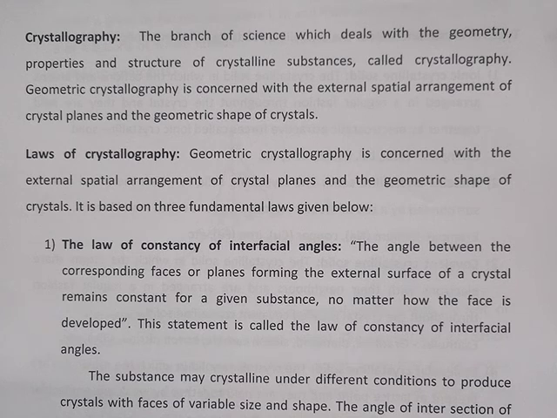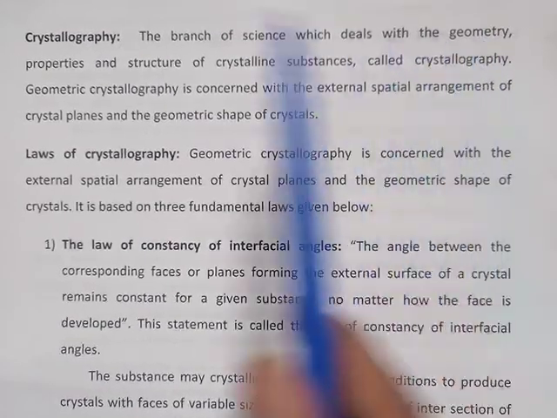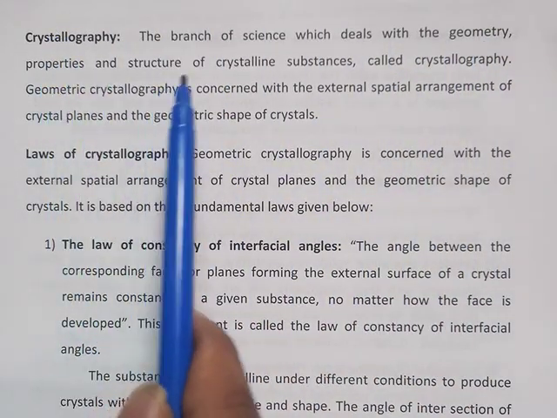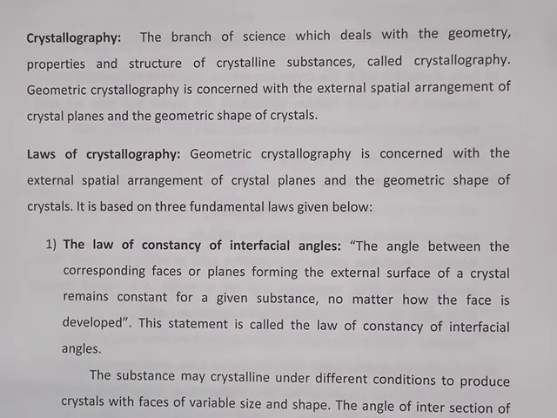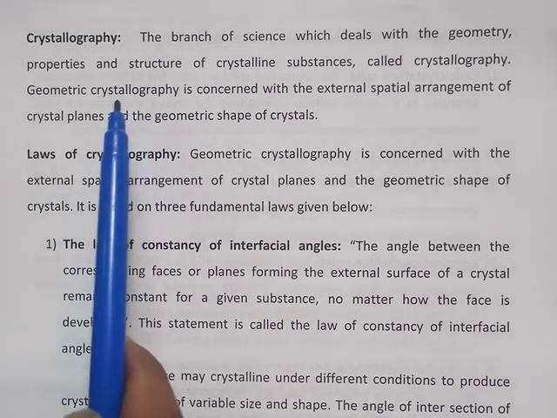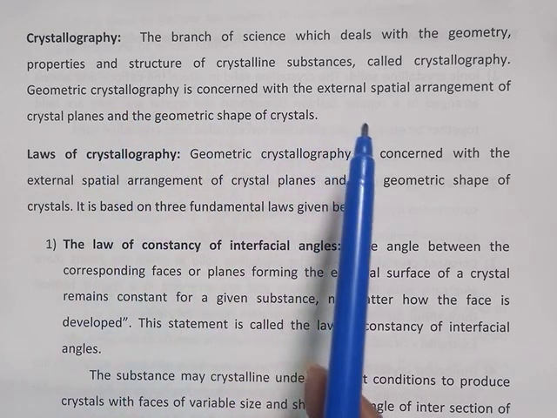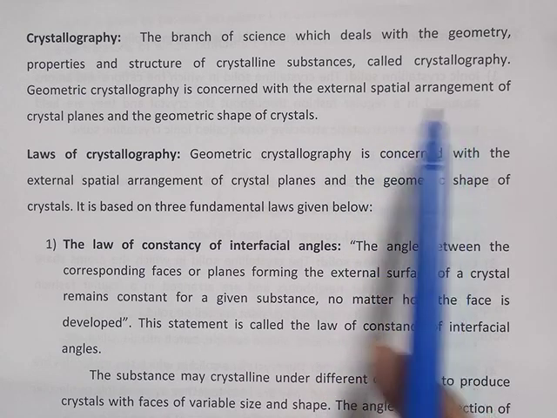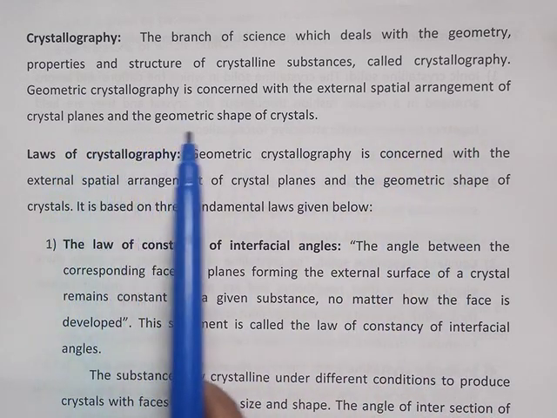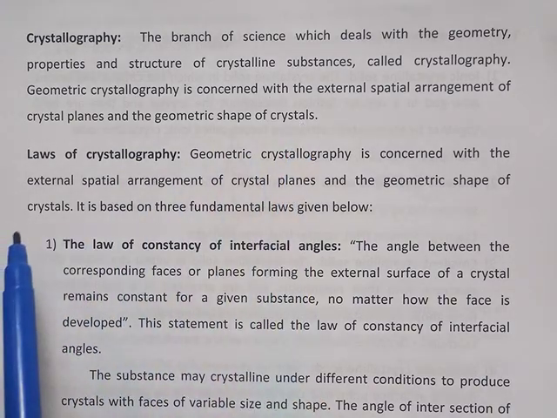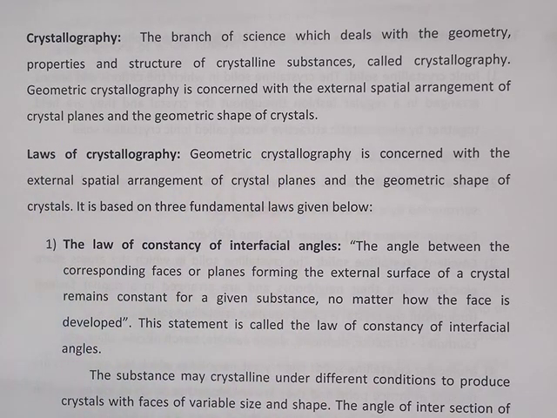Next, let us discuss crystallography. Crystallography is a branch of science which deals with the geometry, properties and structure of the crystalline substances. Geometric crystallography is concerned with the external spatial arrangement of the crystal planes and the geometric shape of the crystal. In crystallography we study the geometry, properties and structure of the crystalline substances.